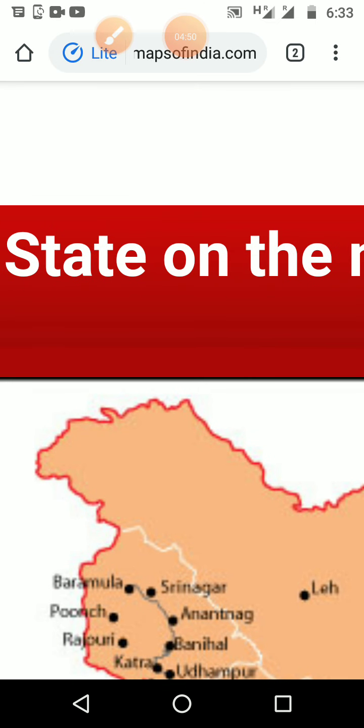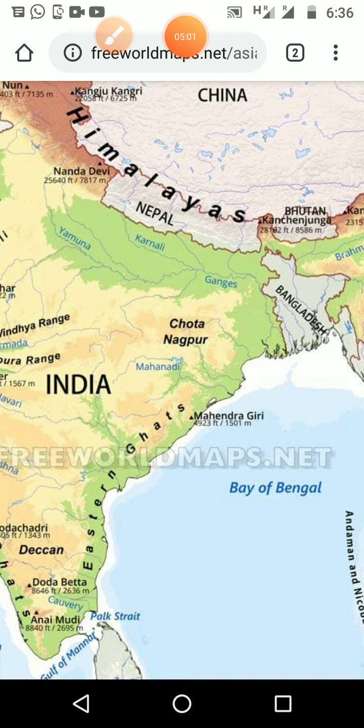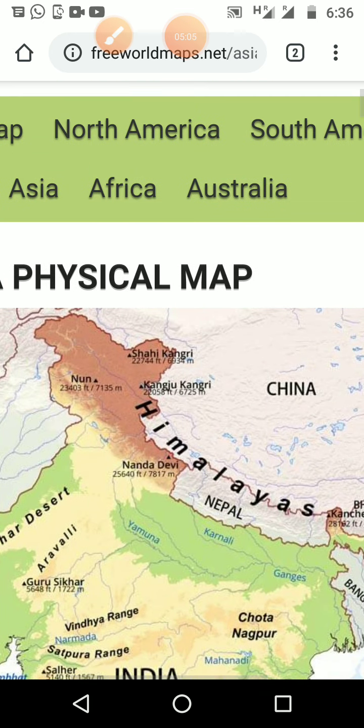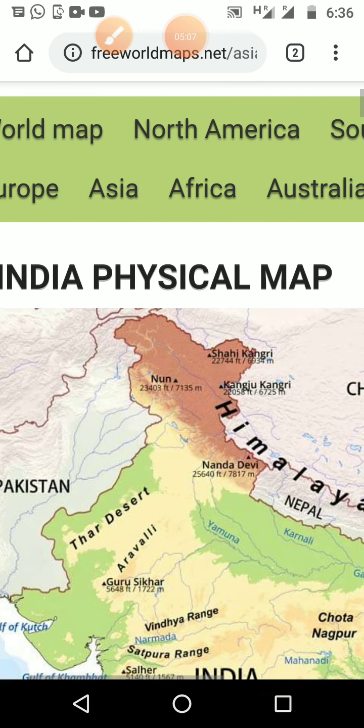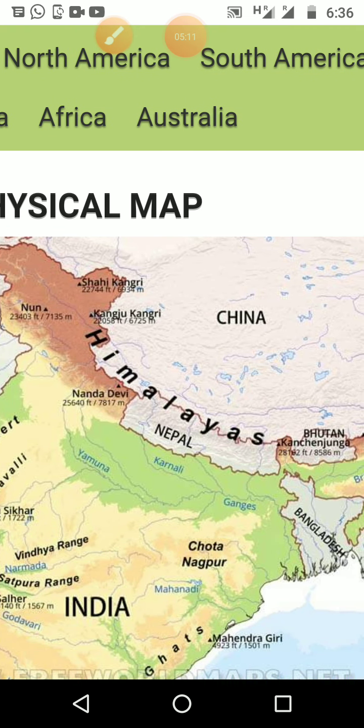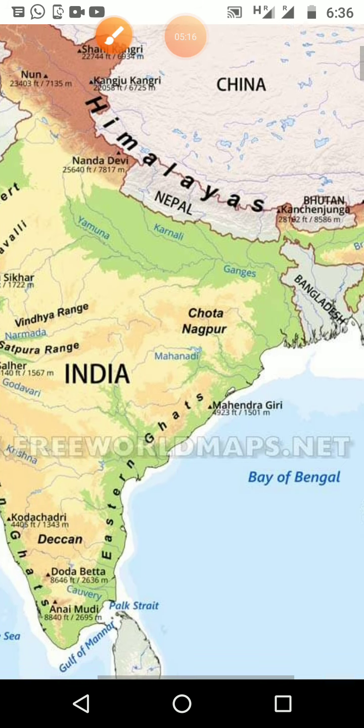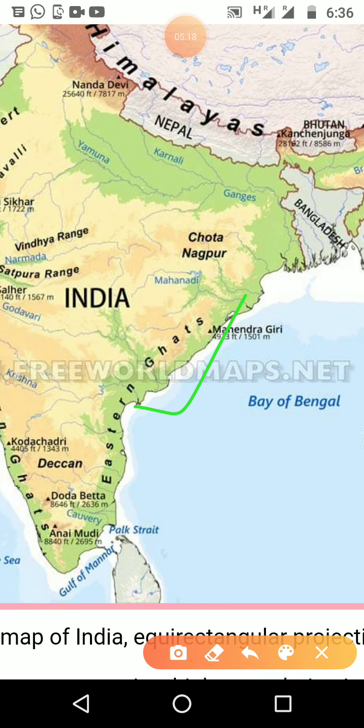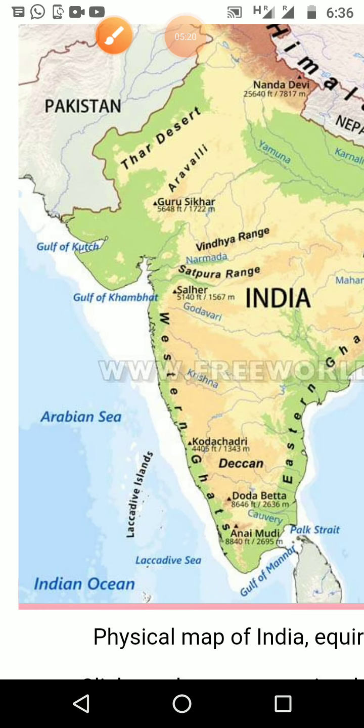Already we have taken the political map, then we will take one physical map of India. We will continue, and then we will take another map. So we can see this map is the physical map of India. It shows the mountains and other things. Let us see the Himalaya, that we are familiar with. Then the Eastern Ghats, that also we are familiar with, and we can see the Western Ghats.